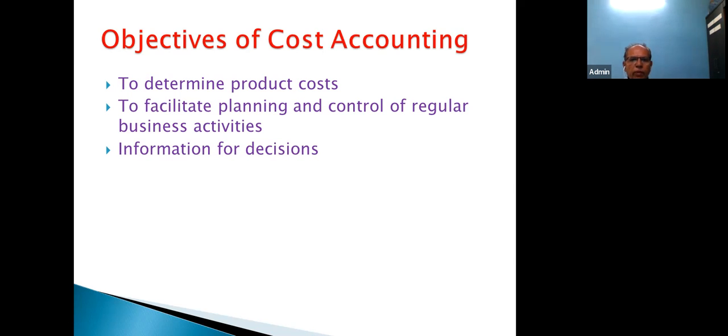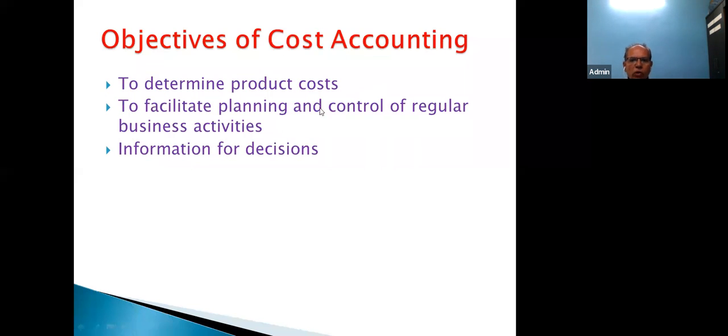Maybe your distribution channel, or your after sales service, or quality, or price. There are several factors which can be treated as unique. You should have something different from others; that is known as uniqueness. So to determine product cost is the very first objective of cost accounting. The second one is to facilitate planning and control of regular business activities.